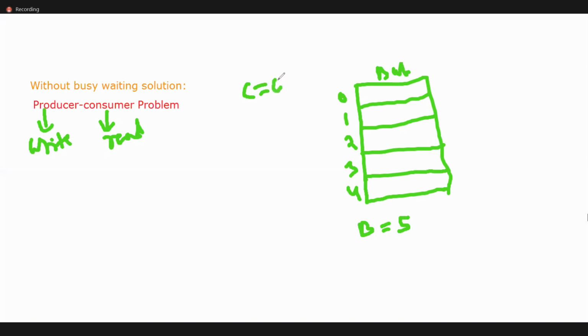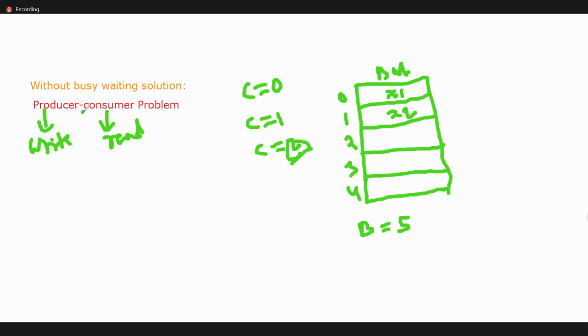This is one global variable. Count initially is 0. If you are inserting, for example, one item x1, what happens? Count value will increment, 1. One more item is inserted, count value will increment every time. The count shows the number of items. That means in the producer code, the count value is incremented.